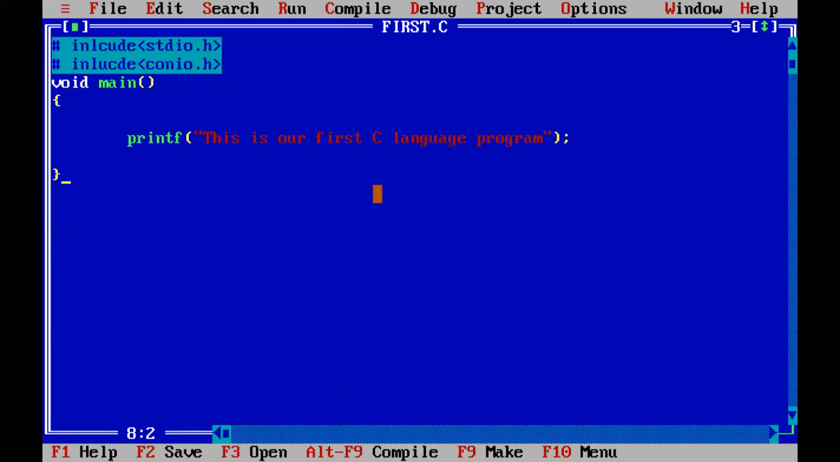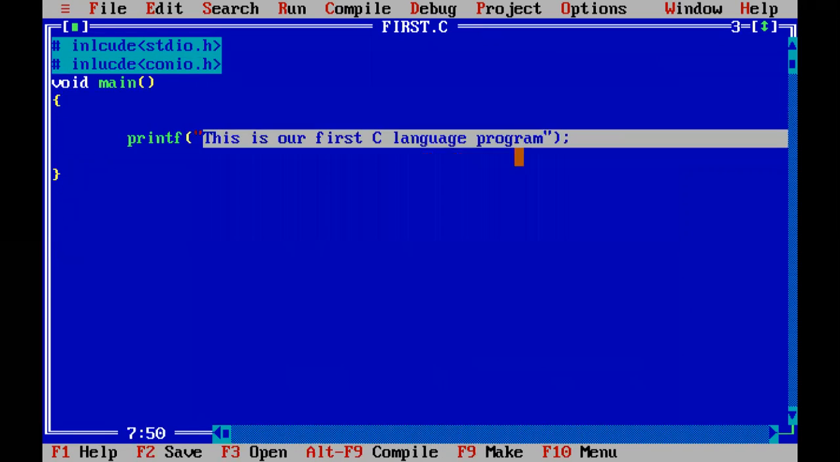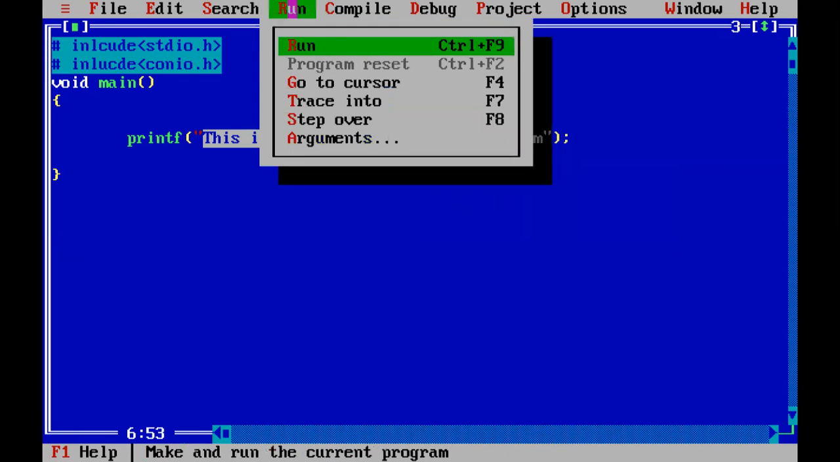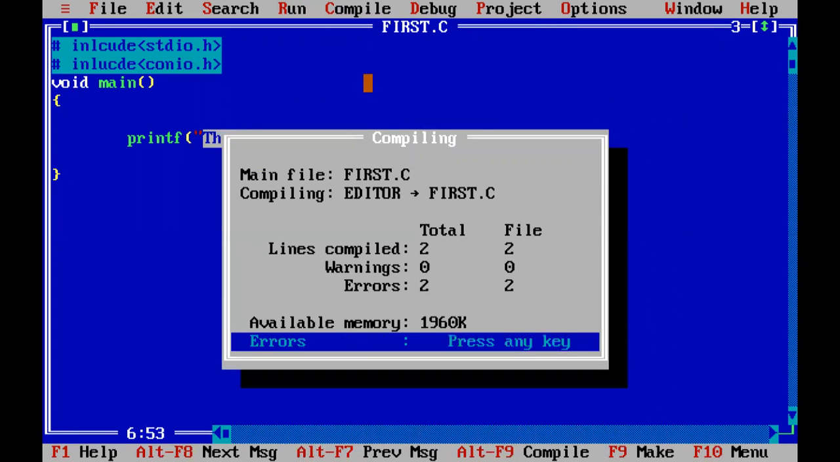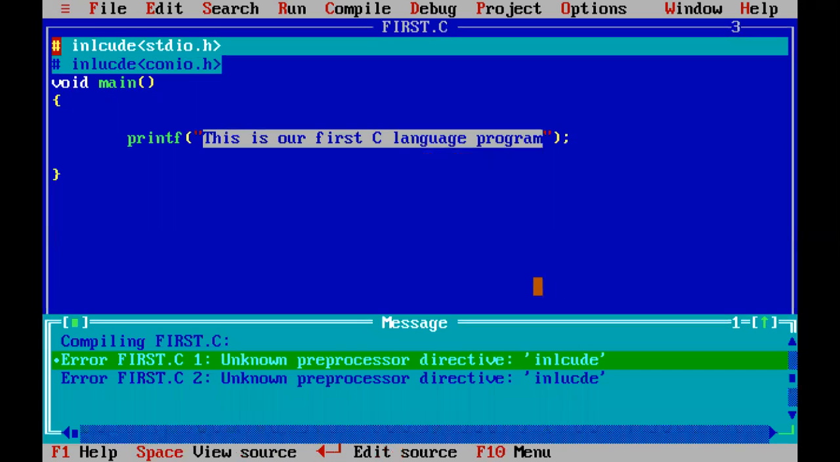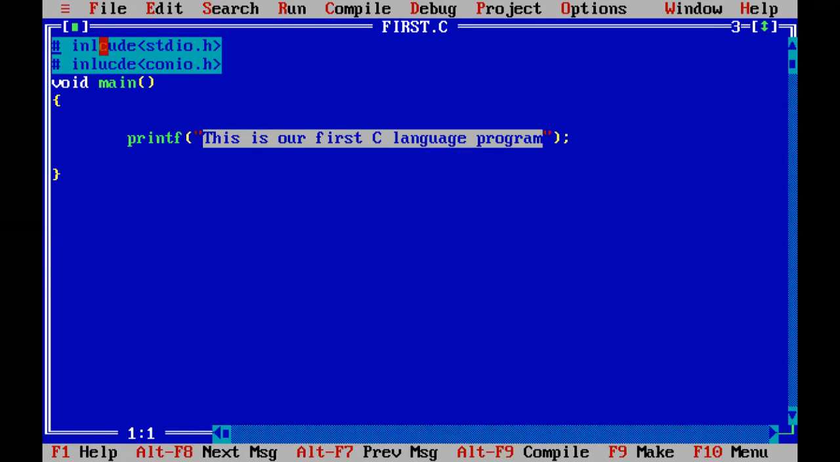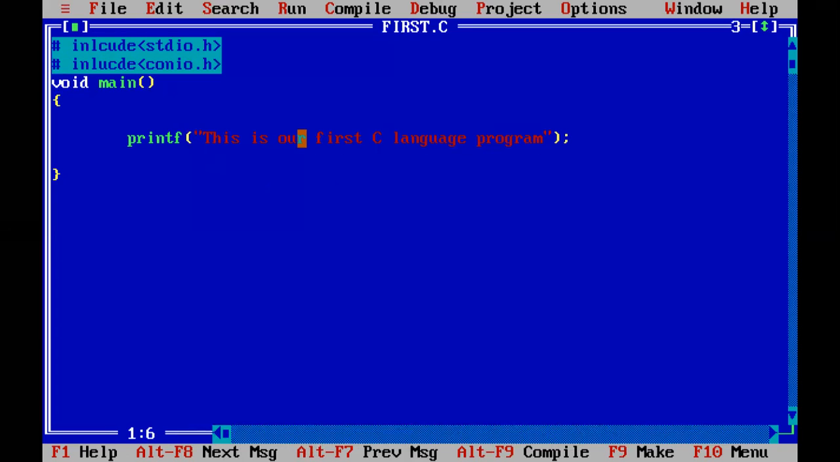Now what I have written, this message will appear on the screen. Which one? This is our first C language program. To check this program run, there are two errors present. I wrote include, but the spelling of include is wrong, so INCLUDE.